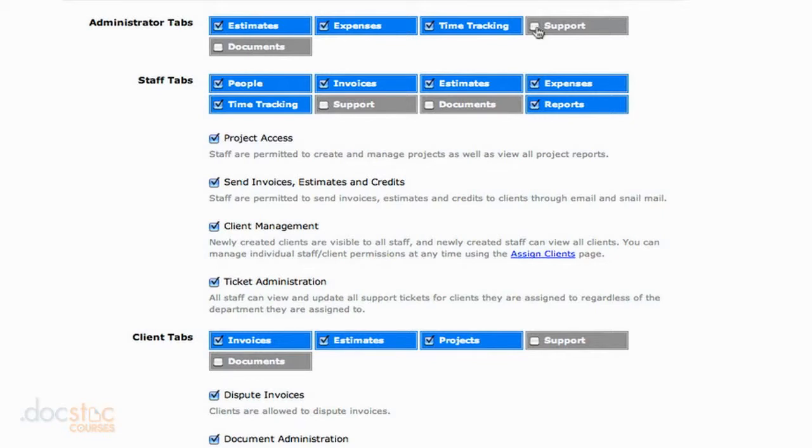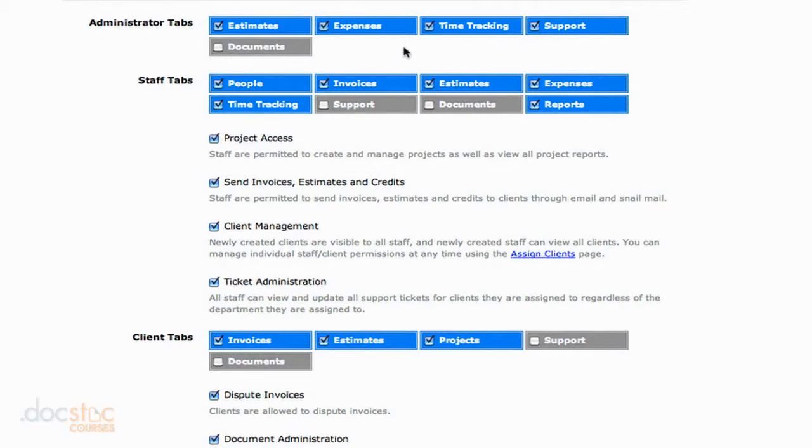Now, I think the reason that Freshbooks does that is just to simplify things and make things easier. However, Freshbooks does offer these two features. The first one is a support feature. So if you've got clients that might be submitting help desk support requests to your organization, they can do so using Freshbooks. There's also a software package produced by the same company that creates FreshBooks called Freshdesk that you can integrate with FreshBooks, which really takes your whole support ticketing system to a new level. But that will be talked about later on in this video series.